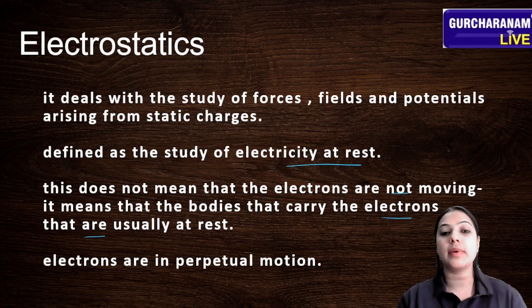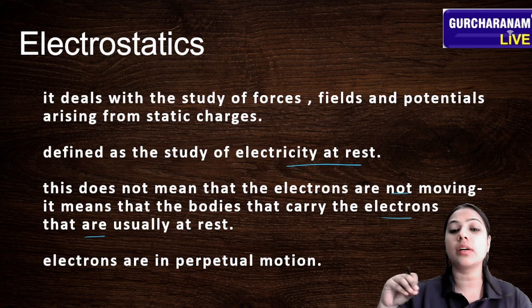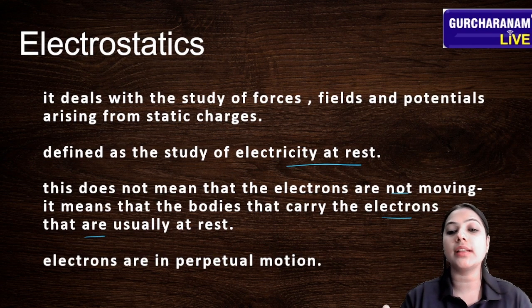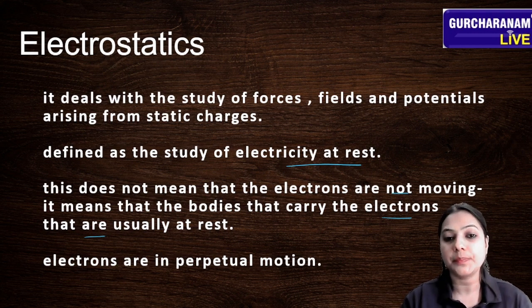Electrons are continuously moving. That's why electrons are in perpetual motion, but the body that carries the electrons is usually at rest.